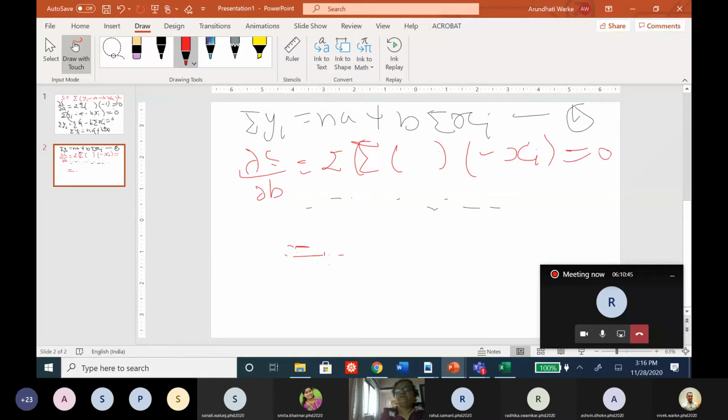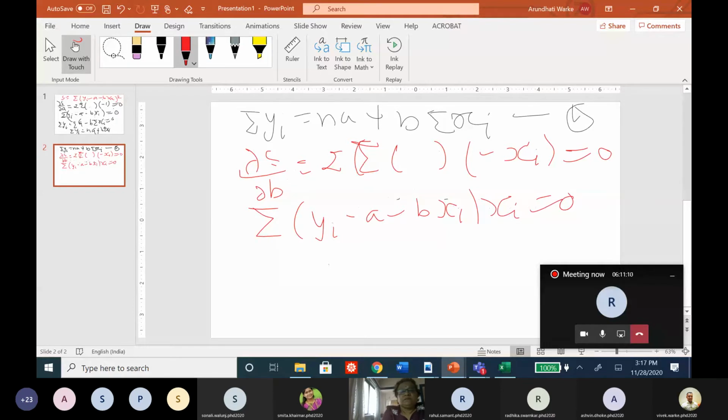And this is equal to again 0. If you consider it to be equal to 0, then what do you get? If I equate it to 0, 2 cannot be 0, minus sign cannot be 0. So what will I get? I will get summation yi minus a minus bxi into xi is equal to 0. This is what is 0.